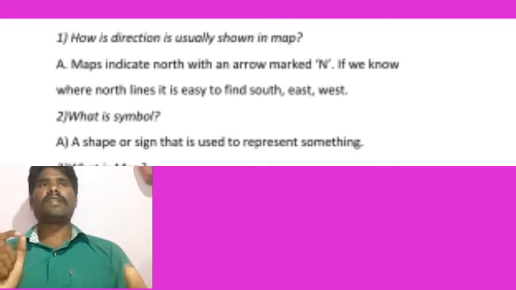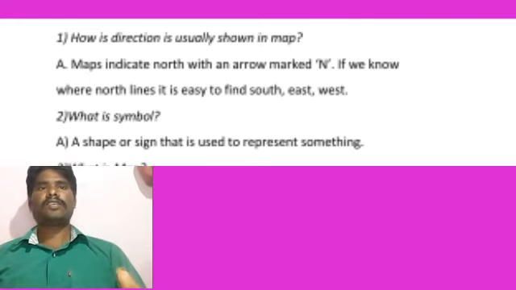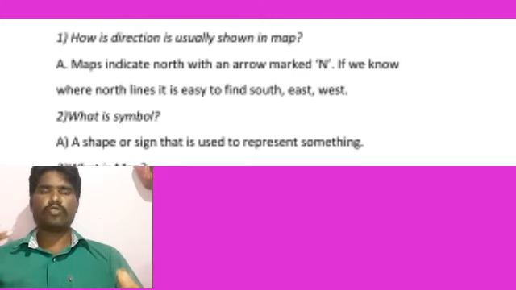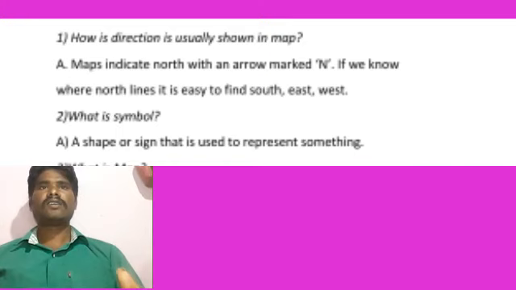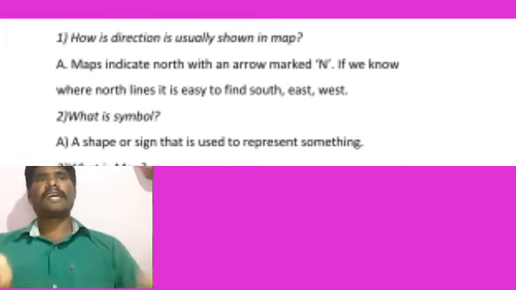What is a symbol? You see some symbols on a bike in different places. If there is a plus symbol, that is a doctor symbol. A symbol is a shape or a sign that is used to represent something. A symbol gives us information. For example, the lion symbol is also there, and that symbol is different. Isn't it? Yes, very good.